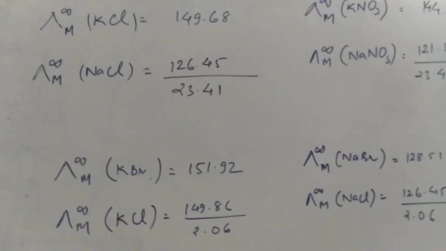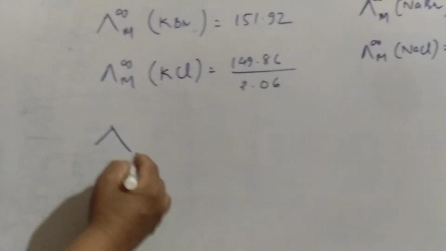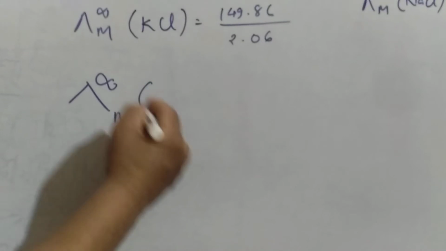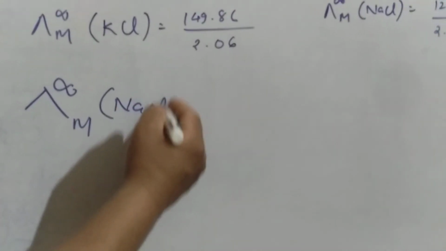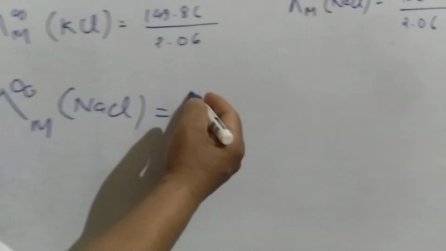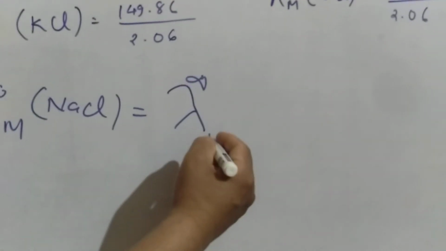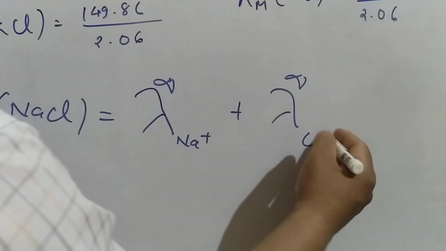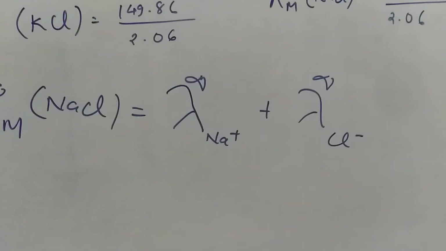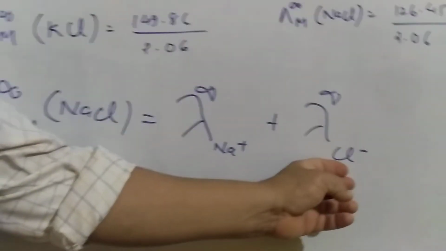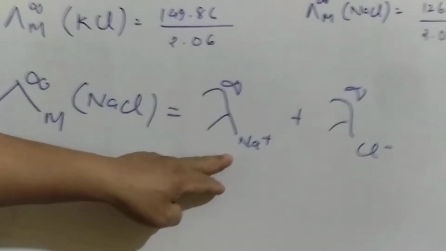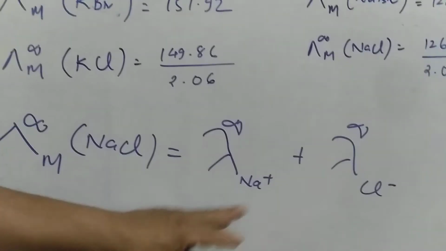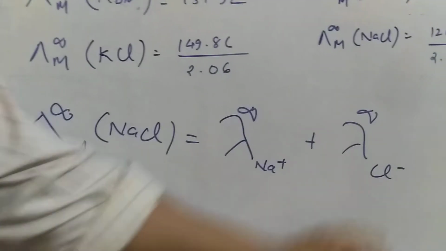We can say like this: molar conductivity at infinite dilution for NaCl is equal to the ionic conductivity of Na plus and the ionic conductivity of Cl minus. And the contribution of Cl minus is not affected by Na plus, and the Na plus contribution is not affected by Cl minus.